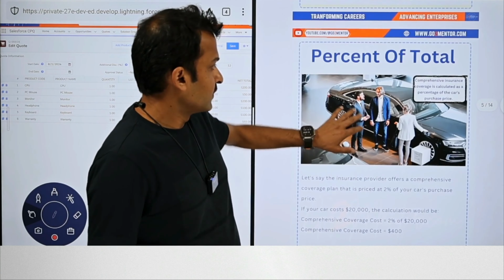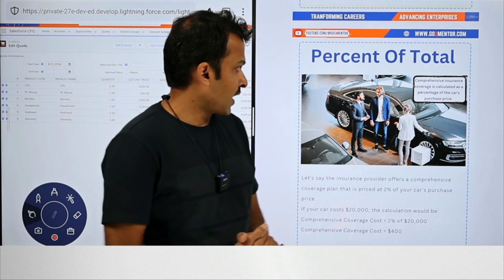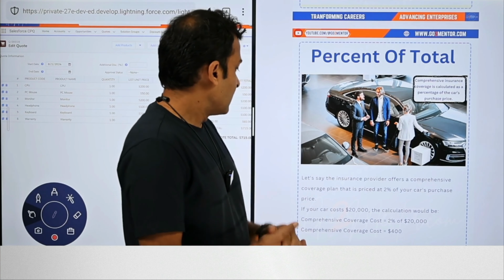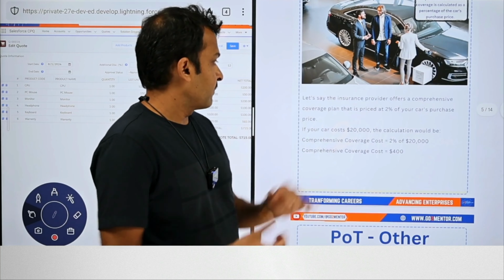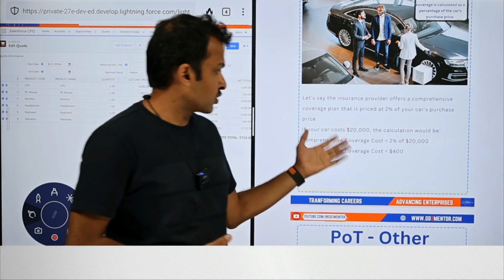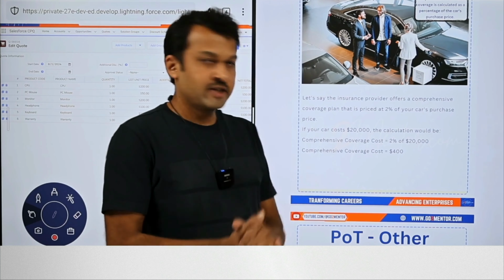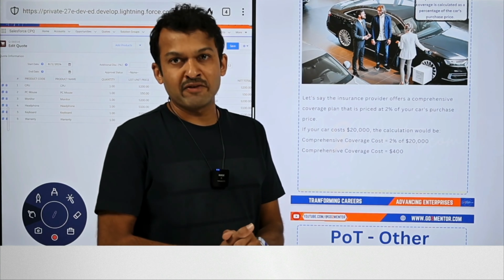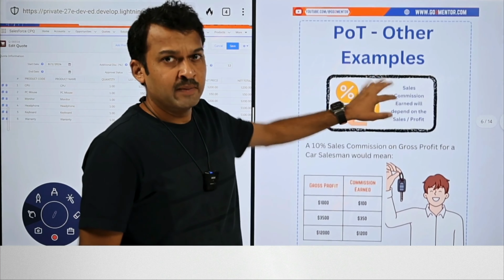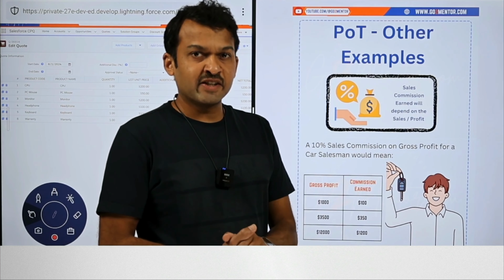So the pricing of the product is now different based on which other product is being purchased. One more example here is comprehensive insurance coverage. When we talk about insurance coverage for a car, or even health insurance for that matter, the insurance premium is determined by the price of the car. So when they say it's 2% of your car's price, if a car costs $20,000, the comprehensive coverage here would be $400 that you pay every month, right? So you get this idea. Any products where the pricing is determined by the percentage of other products.